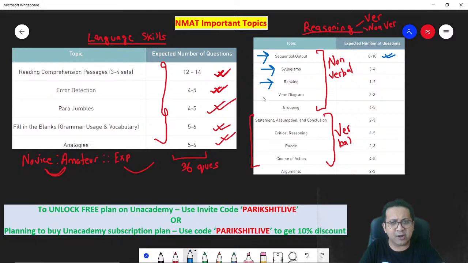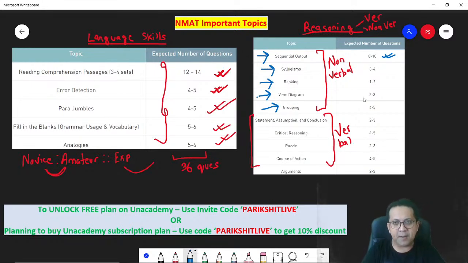Venn diagram is something you all know. It could be a 2-set Venn diagram or a 3-set. They will not ask you beyond a 3-set Venn diagram. And then there is grouping. Grouping is basically odd man out. They will give you number series, 5 numbers, and ask you to find the odd man out. So basically you are grouping them and letting go of the one that is not able to fall in a group. So number series, sentence series, they will give you letters and ask you to fill in the blanks. Options will always be there.